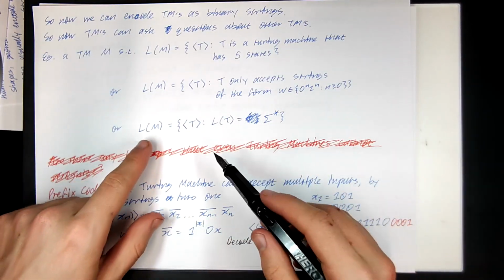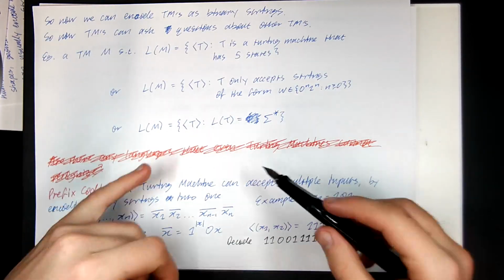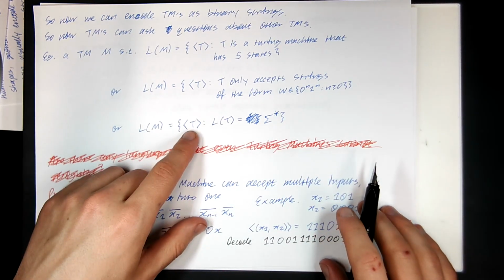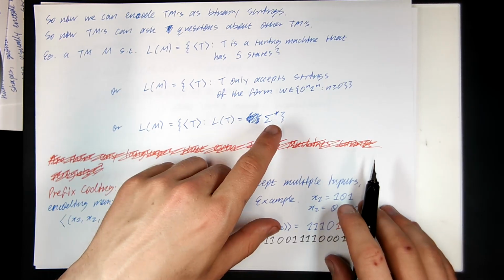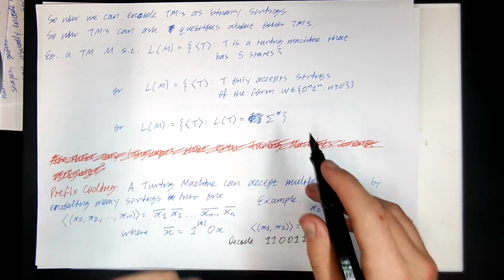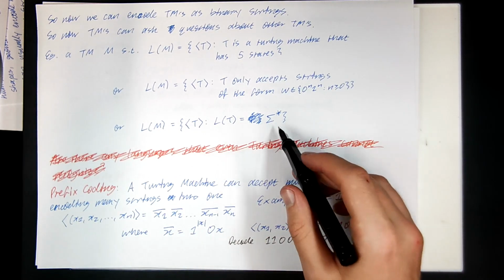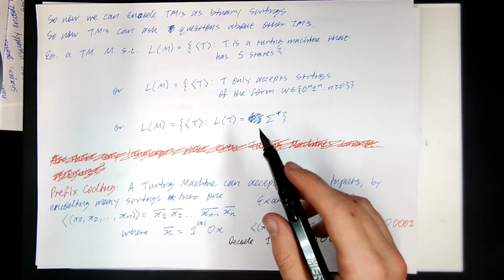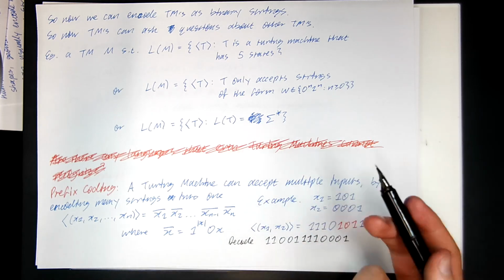Or we could have even more meta problems, where the language of M is all Turing machines T such that the language of T is Σ*, the set of all strings. So this is basically the set of all Turing machines that accept everything, right? So now we can have meta problems, Turing machines talking about Turing machines.